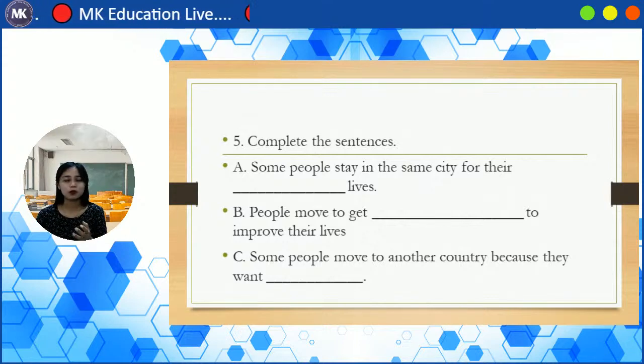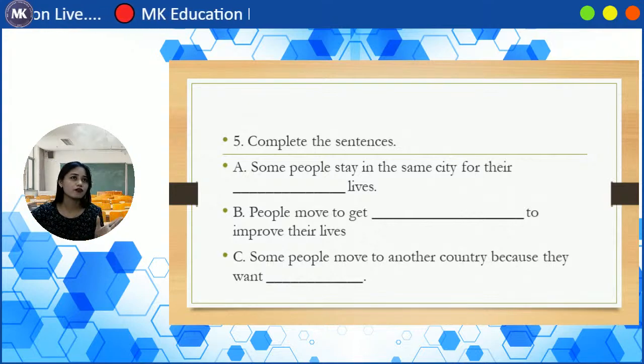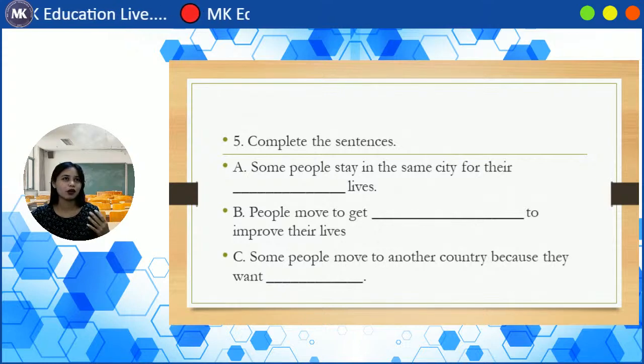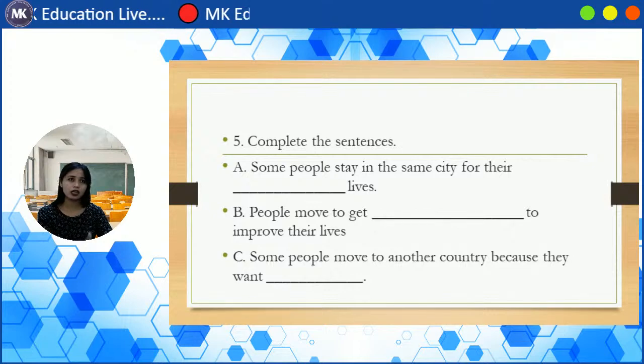When we say the first one, entire lives, it means the whole life that they have. So they prefer to stay there forever for their entire lives. And letter B, people move to get blank to improve their lives. There are some people who prefer to stay in their hometown, but some people move to get better opportunities to improve their lives, right?